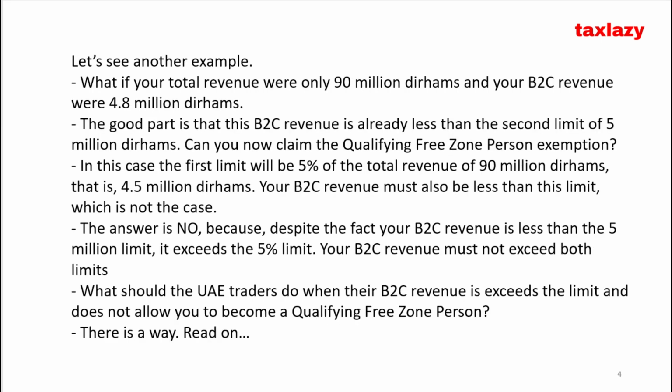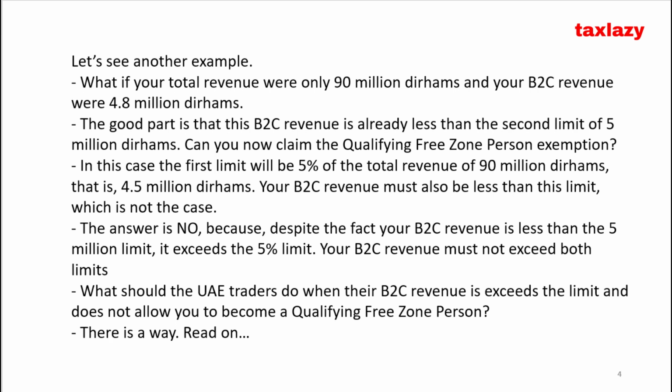What if your total revenue were only 90 million dirhams and your B2C revenue were 4.8 million dirhams? The good part is that this B2C revenue is already less than the second limit of 5 million dirhams. Can you now claim the qualifying free zone person exemption? In this case, the first limit will be 5% of the total revenue of 90 million dirhams, that is, 4.5 million dirhams. Your B2C revenue must also be less than this limit, which is not the case. The answer is no, because, despite the fact your B2C revenue is less than the 5 million limit, it exceeds the 5% limit. Your B2C revenue must not exceed both limits.